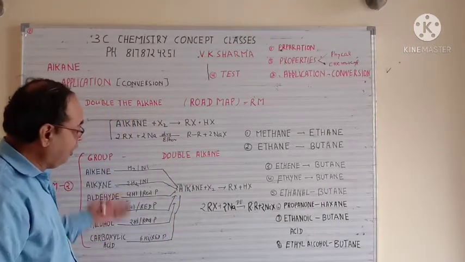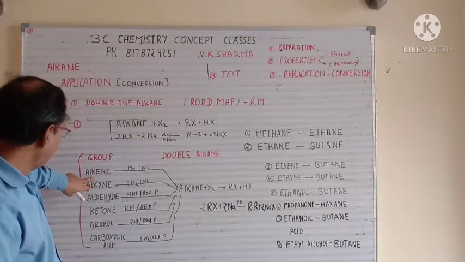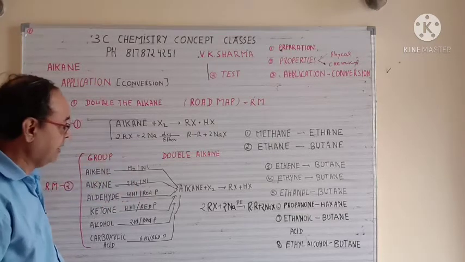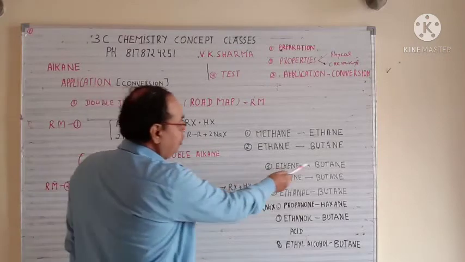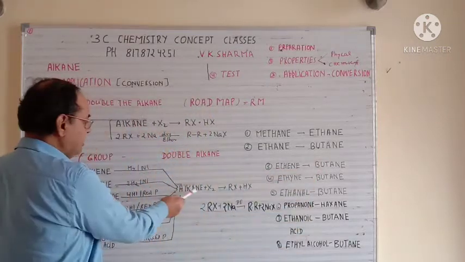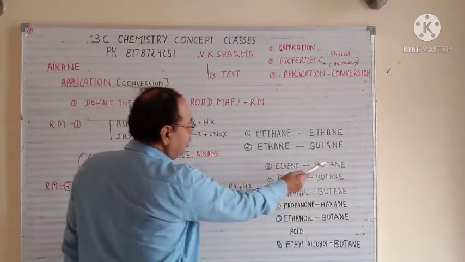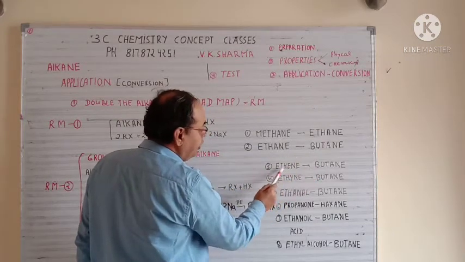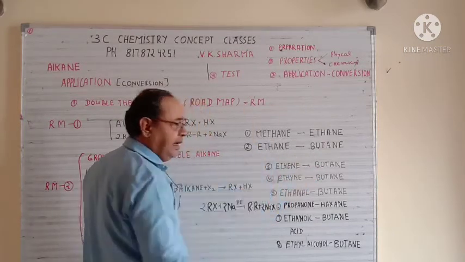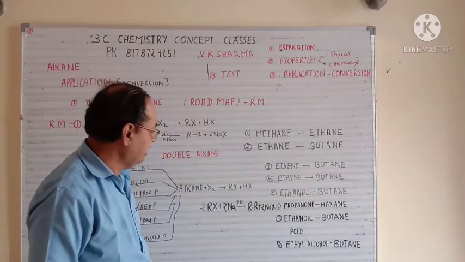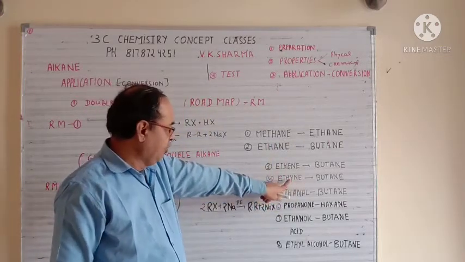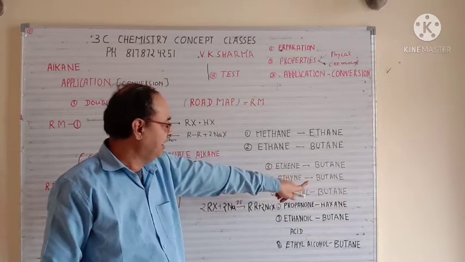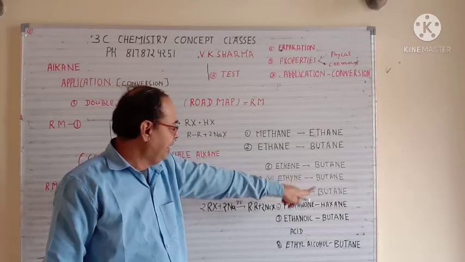Now see how many questions can arise from this. Let's take ethene; you must always keep the concept in mind. You can make ethene to butane using this, convert and then double. So ethene to butane, propene to hexane, butene to octane, pentene to decane. So many questions are there. Same way, ethyne to butane, propyne to hexane, butyne to octane, pentyne to decane, and so on.